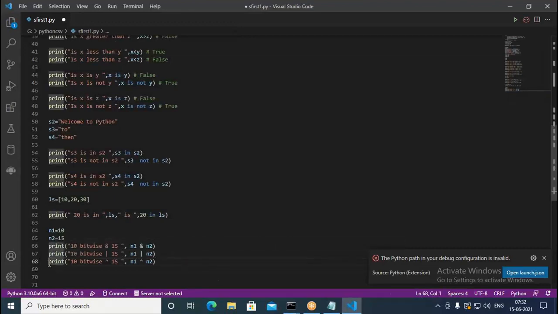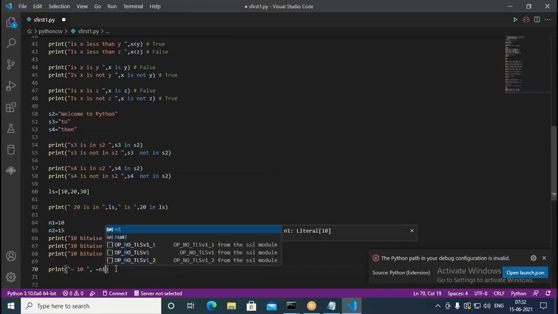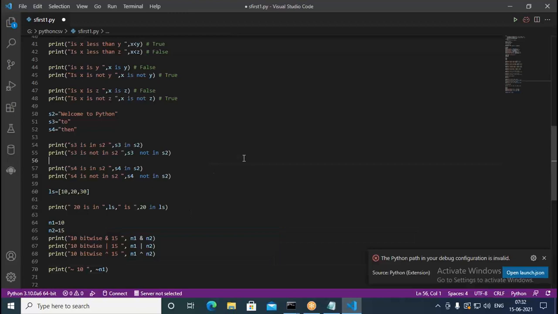So let me see that here. But it takes only one number. It is going to use just one number. It doesn't require two operands. It requires only one operand, because you're going to invert, bitwise inversion, not. I'm going to do it like this, tilde followed by n1. So that should give us how much? 245 we need to get in that case.